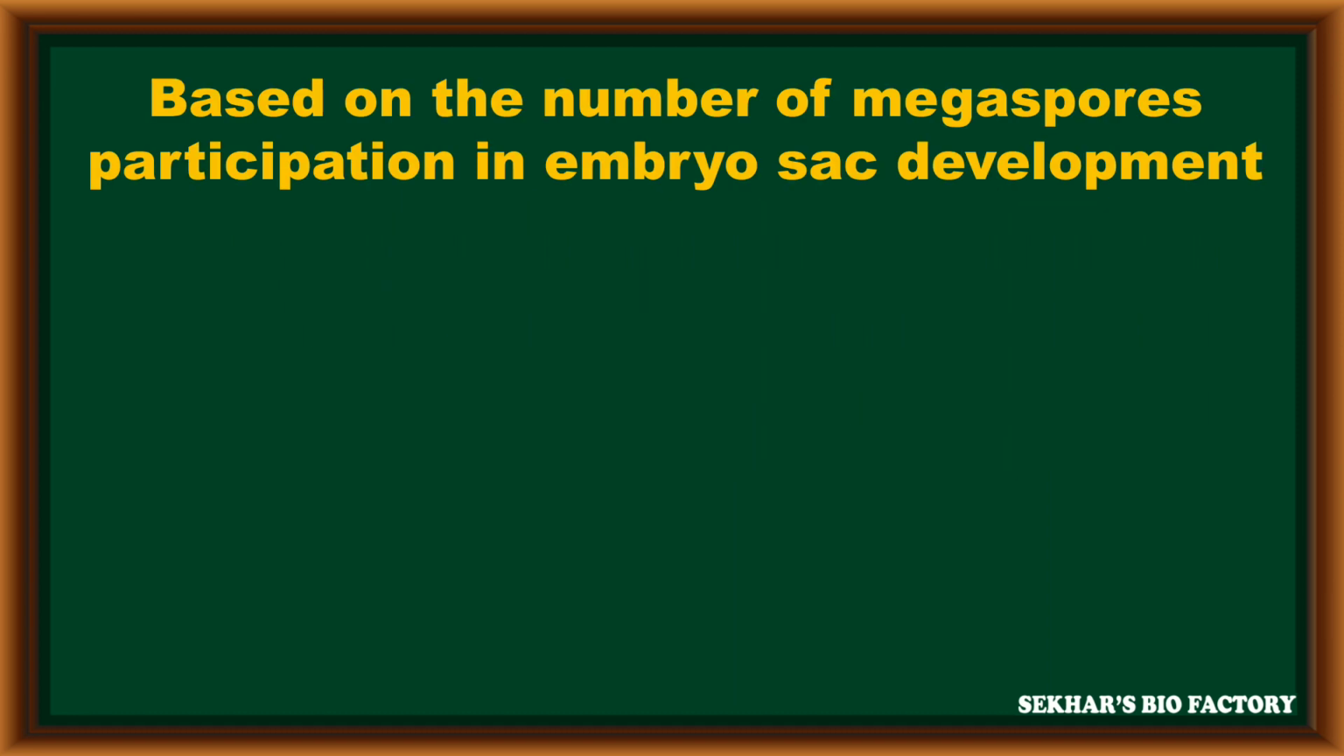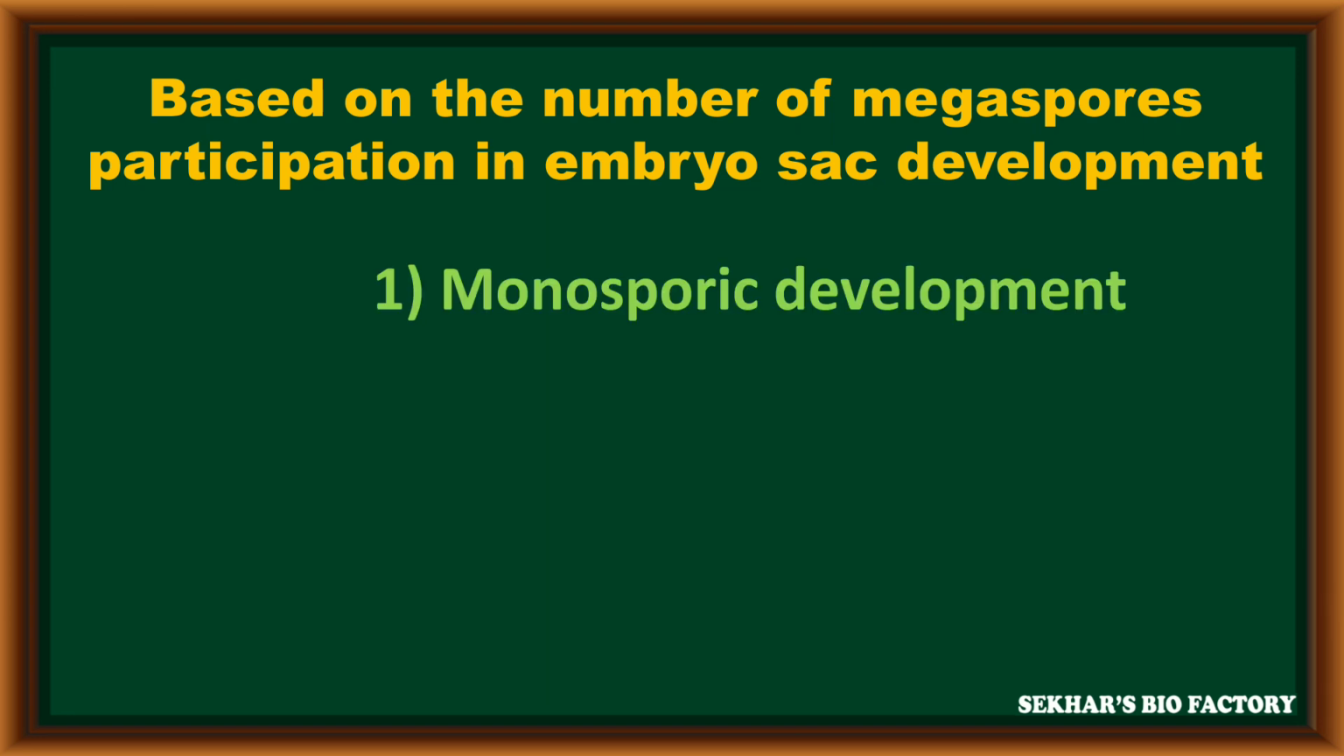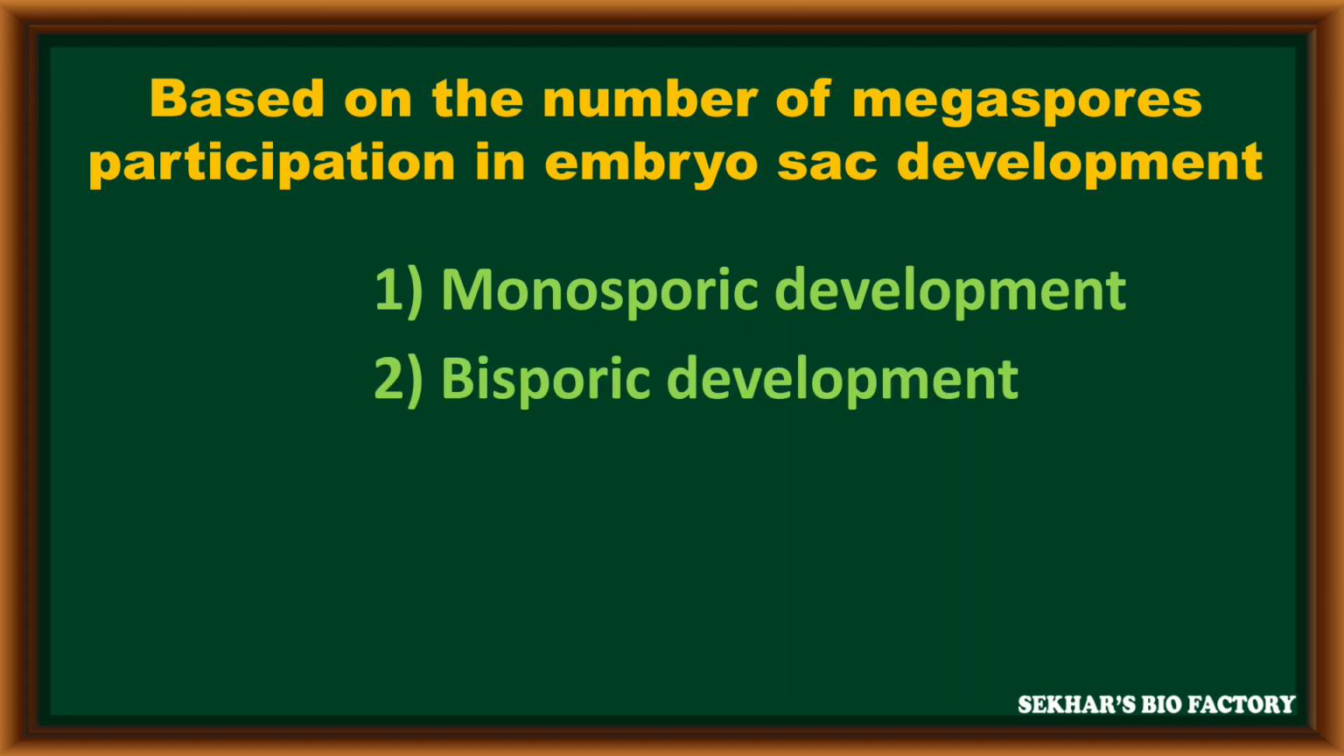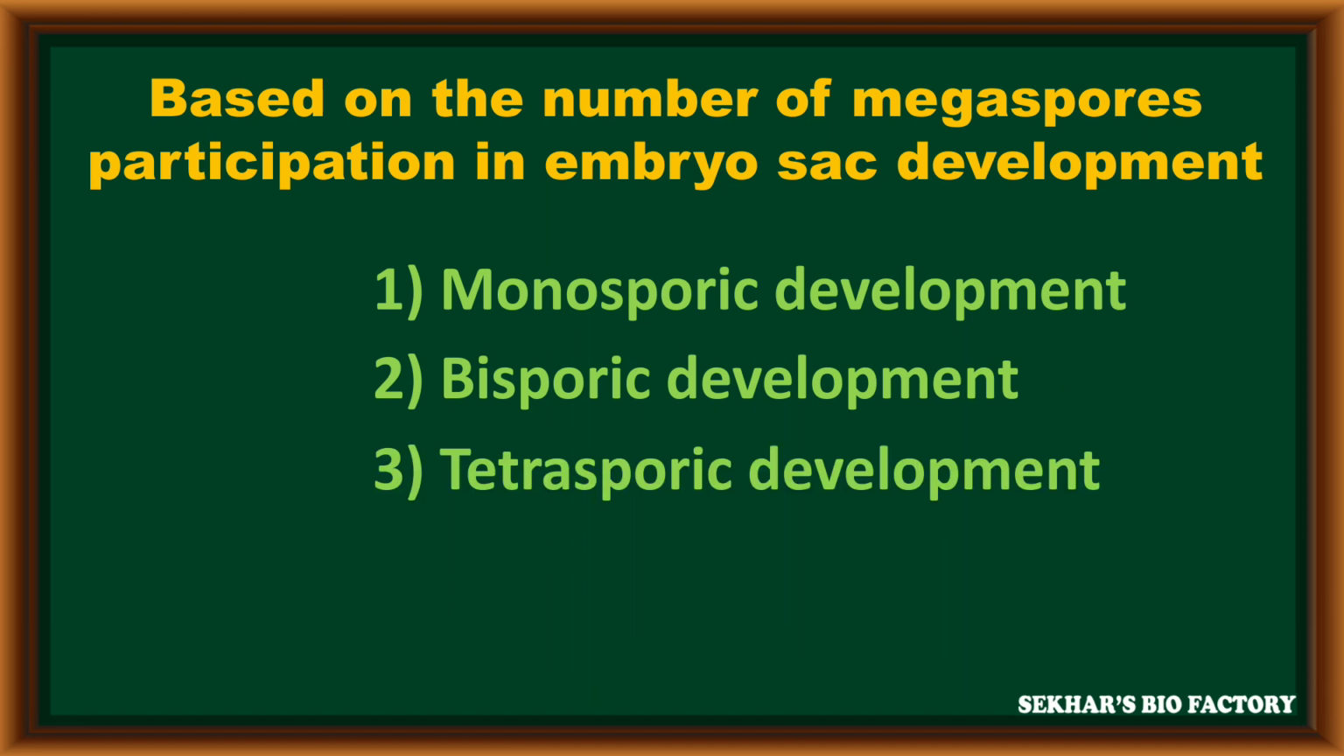Based on the number of functional megaspores participating in embryo sac development, the embryo sac developmental process, or megagametogenesis, is of 3 types. The first type is monosporic development. The second type is bisporic development. The third type is tetrasporic development. In this video, we are going to discuss only bisporic development and its types.